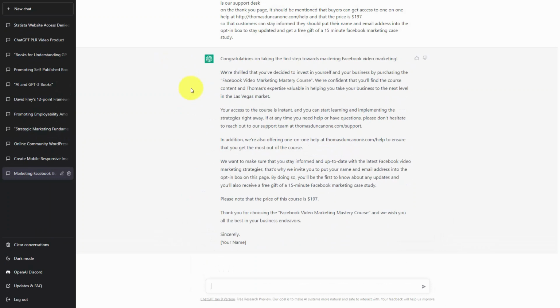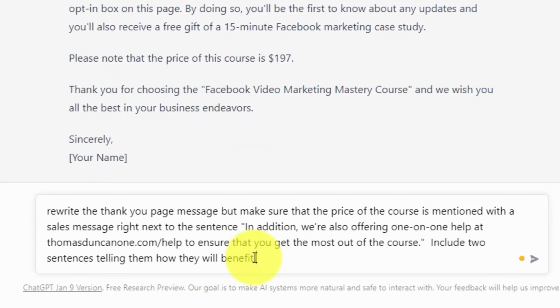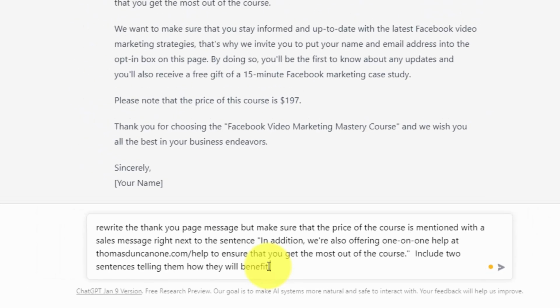Now again, we may or may not like the full text that we receive back from the chatbot. In this case, we're going to ask the chatbot to rewrite this thank you page message, and we're going to make a change to it. So we've now added in some additional verbiage. We're now going to click enter.